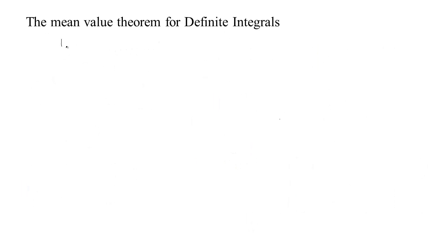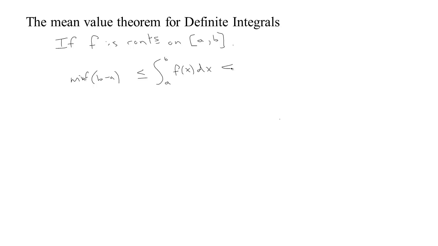So here's the idea. Let's just suppose that we have a function that's continuous. So if f is continuous on some interval a, b, we know that it's integrable, so we could calculate the integral from a to b of f of x dx, and that would be a number. Now we know from the min-max inequality that f dominates its min, and so the min of f times b minus a would have to be less than this integral, while the max of f times b minus a would have to be more than that integral.